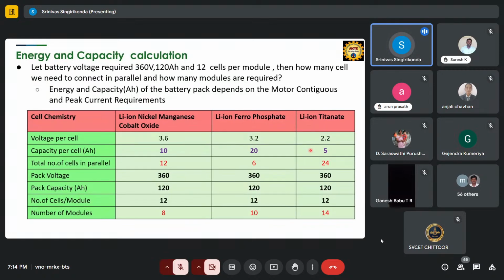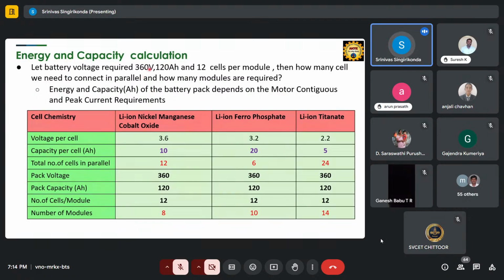Okay, you can see one more example, you'll get a clear idea here. Let the battery voltage required be 360 volts and 120 ampere-hour, with 12 cells per module, right? And how many cells we need to connect in parallel and how many modules are required. Right. The energy capacity of the battery depends on the motor continuous and pack current requirement.